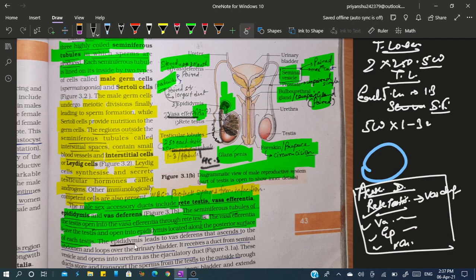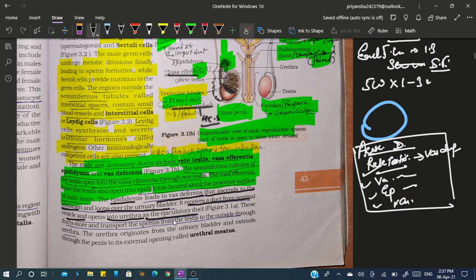Now this epididymis leads to vas deferens that ascends to the abdomen, loops over the urinary bladder, receives a duct from seminal vesicle, and opens into urethra as the ejaculatory duct. So when the vas deferens loops over the urinary bladder, it receives a duct from seminal vesicle, which is a paired accessory gland, right? And then it will open as ejaculatory duct into the urethra.